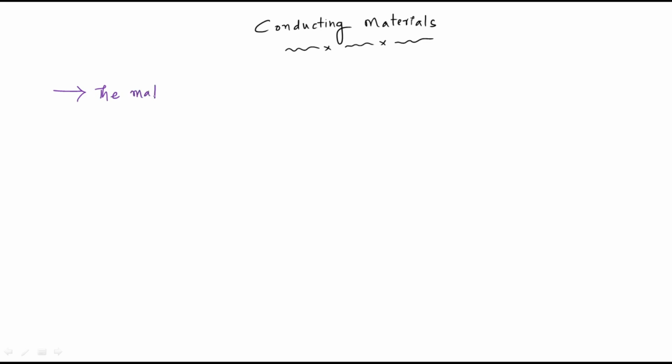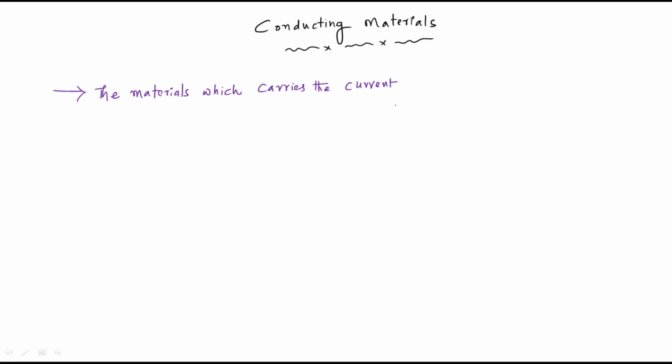The materials which carry the current. So we are talking with respect to a machine, right?